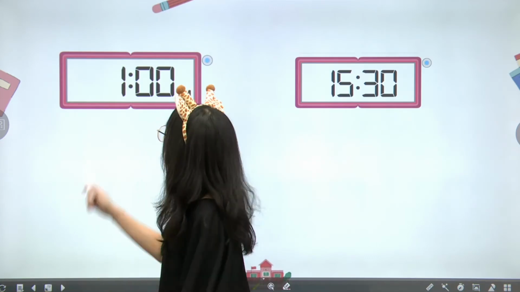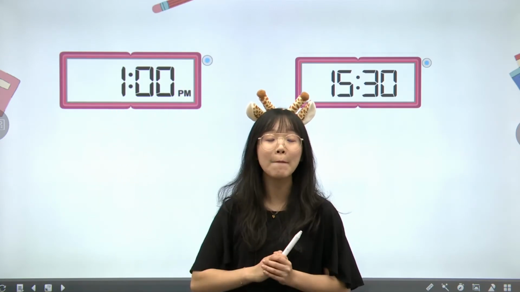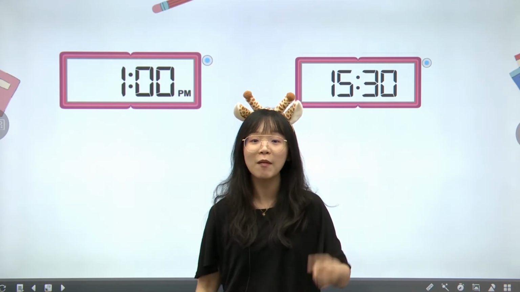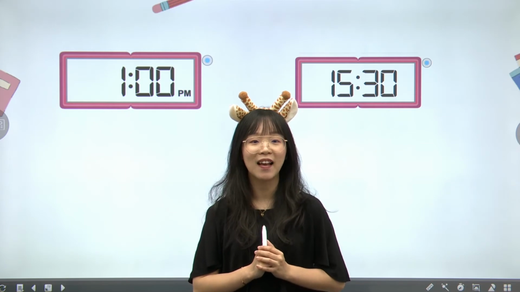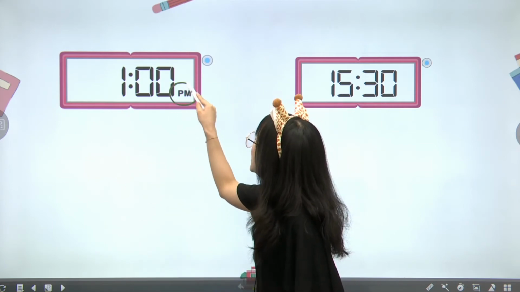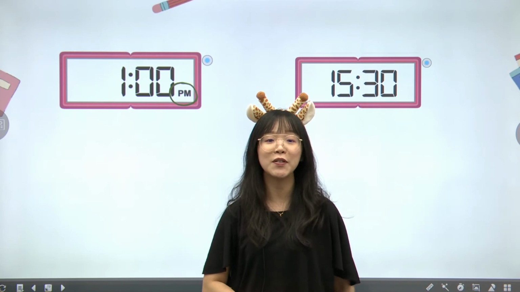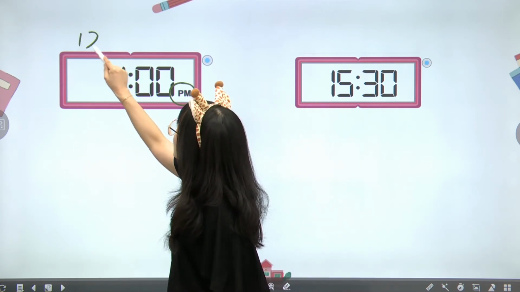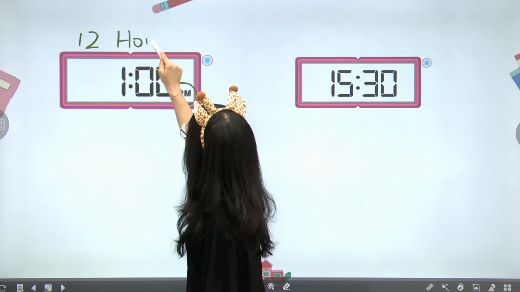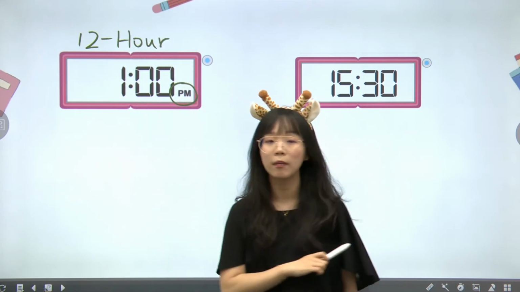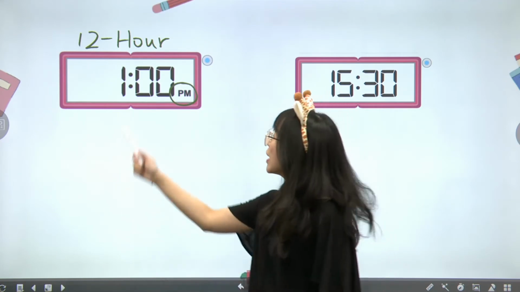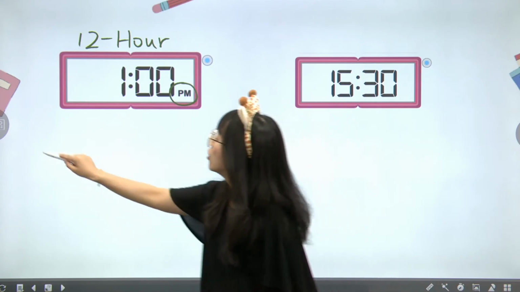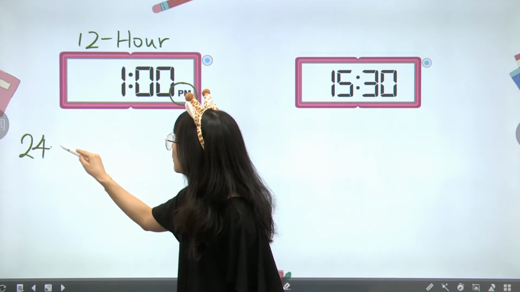Here, we have a clock, 1 p.m. First, can you tell me, is this the 12-hour system or the 24-hour system? We see 12 p.m. here. So whenever you see AM and PM, this indicates the 12-hour system, right? Okay, this is my 12-hour system. And then, how can I go from 1 o'clock p.m. How can I show this in the 24-hour system?